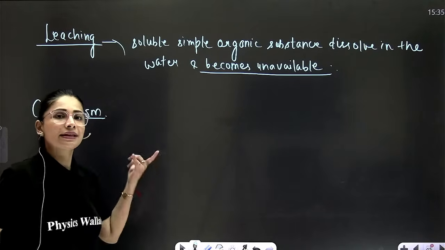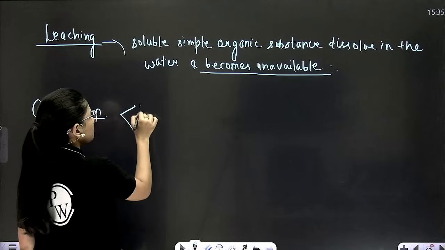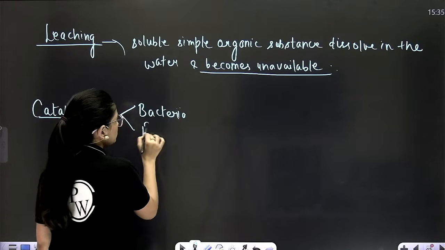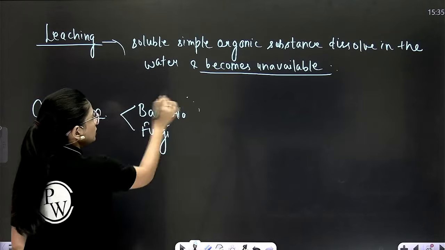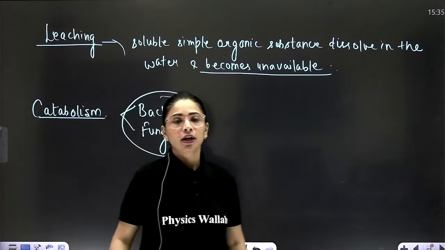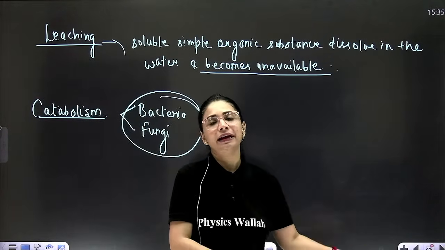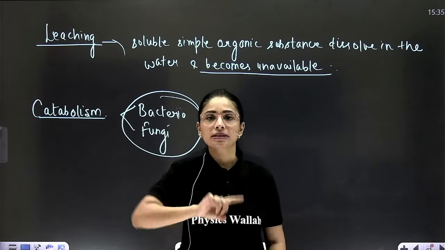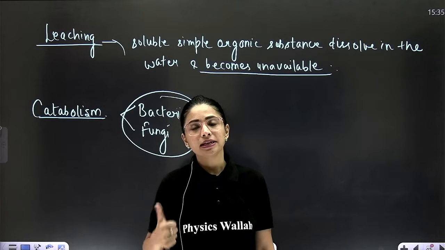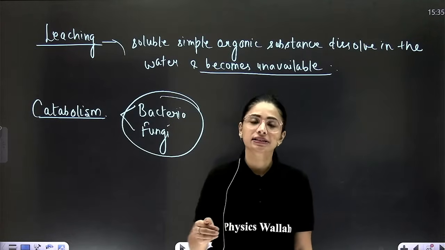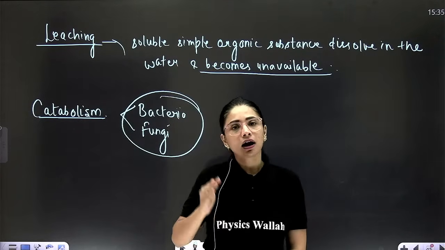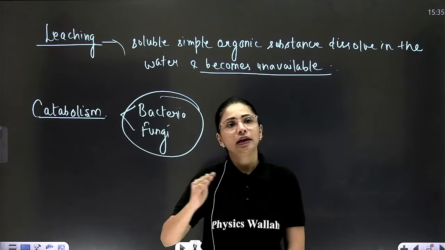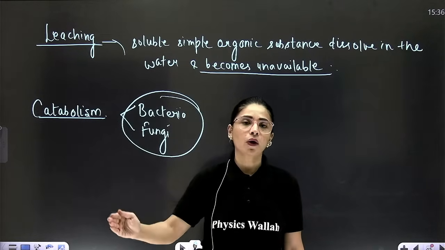catabolism. This catabolism is done by decomposer, actual decomposer, that is bacteria and fungi. Now whatever simple organic substance is left in the soil, these bacteria feed on that. They release the digestive enzymes and start decomposing that simple organic into simple inorganic.